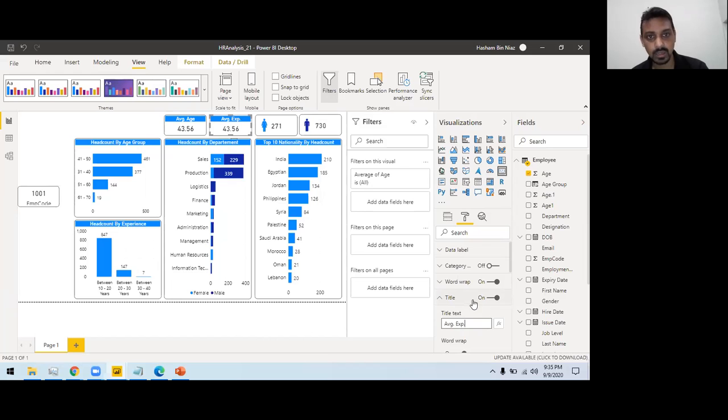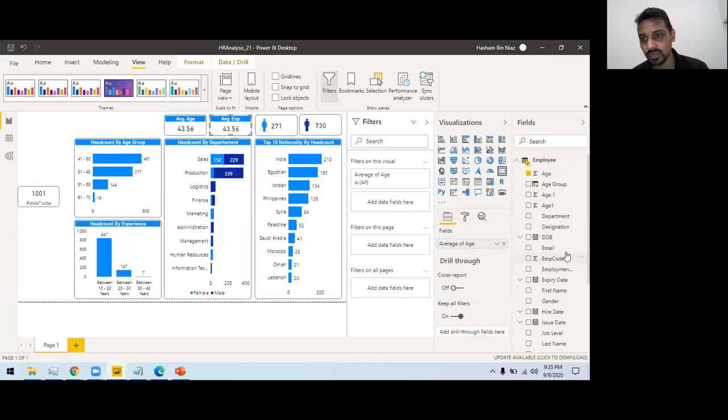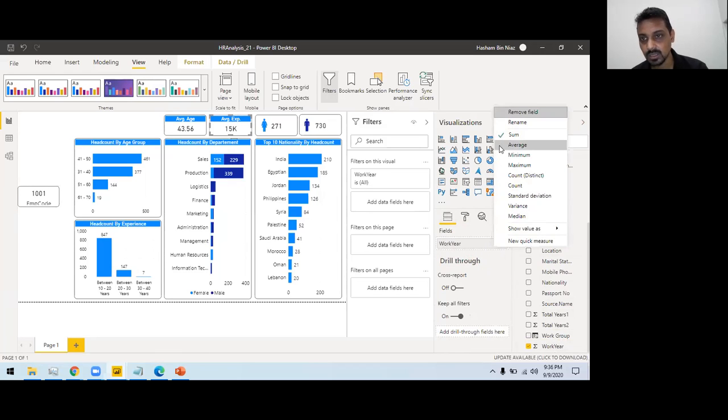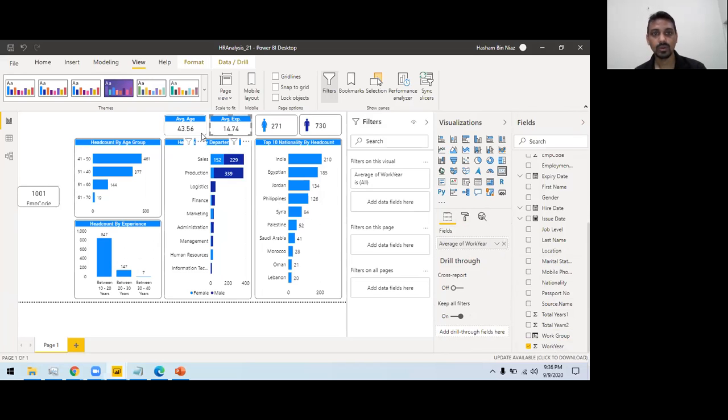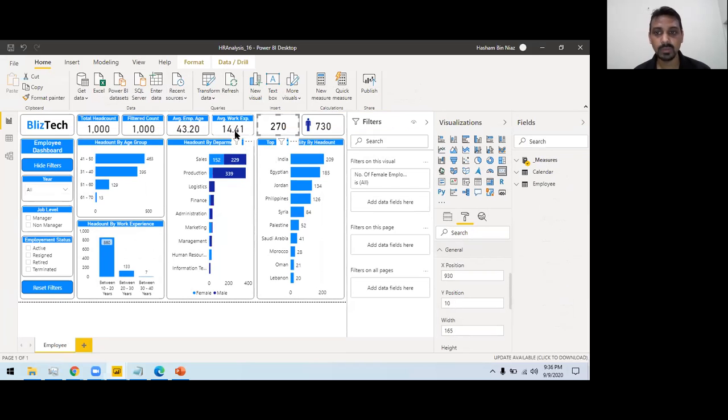Okay, so here I am doing the average experience. For the average experience, rather than providing the average of age, I have the work experience calculated here, work year. So if I do it here like this, I can do the average. So I have an average of 14.74. The difference you are seeing is because of the rounding. Here I am doing the rounding.